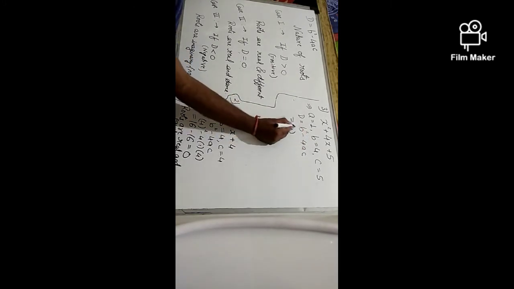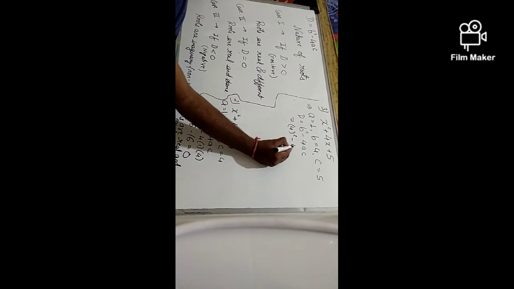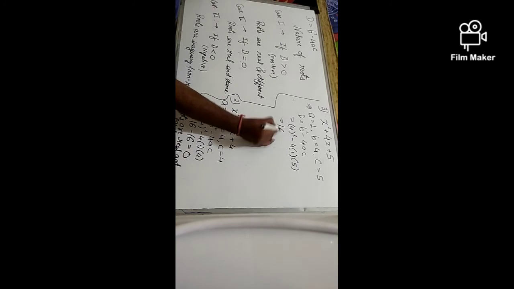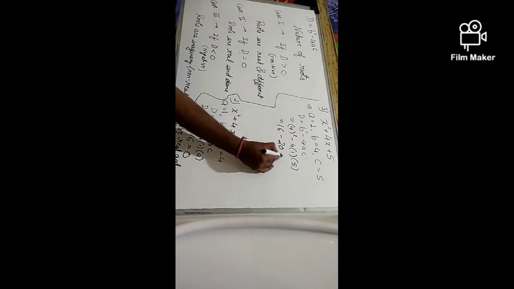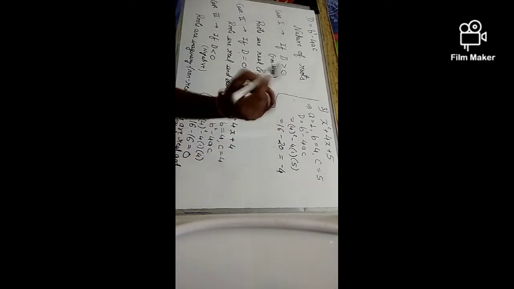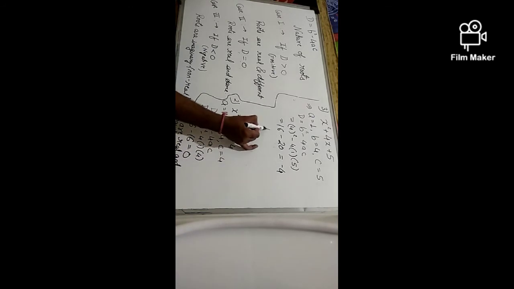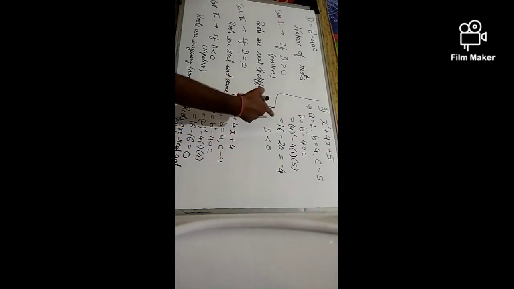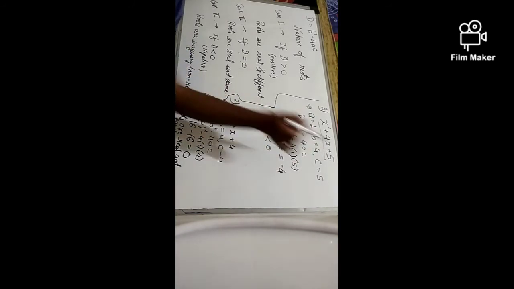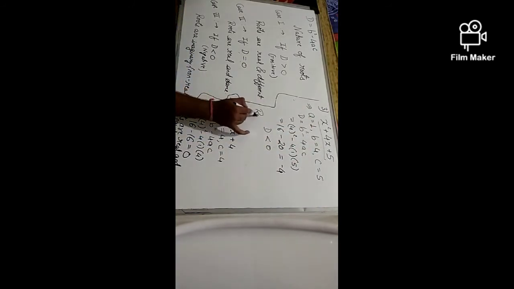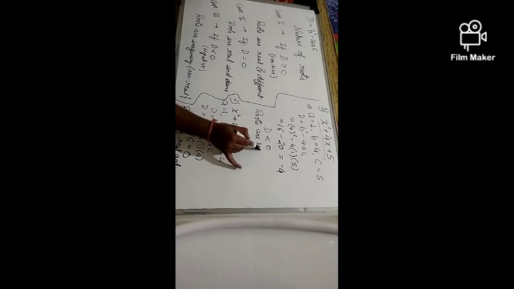So 4 square minus 4, a is 1 and c is 5. What I get is 16 minus 20, which is minus 4. See, negative, that means d is less than 0. So in such an equation, I can say that the roots are non-real.